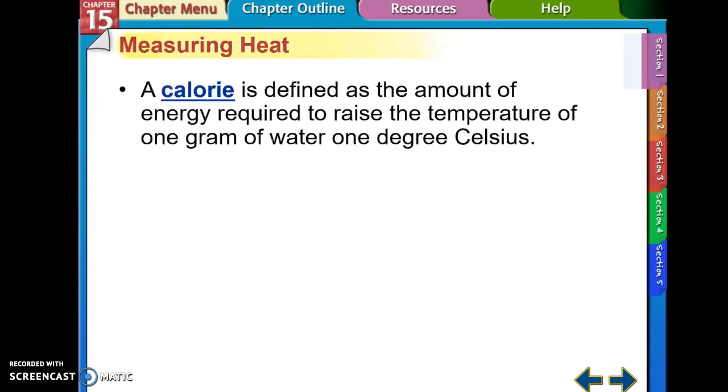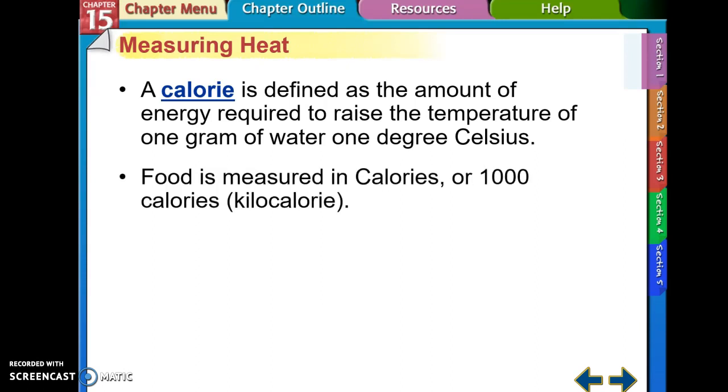When we measure heat, typically we're going to use little c calories, and that's the amount of energy required to raise the temperature of 1 gram of water 1 degree Celsius. But this is where things get confusing. There are 1,000 heat calories in a nutritional calorie that we measure food in. Nutritional calories are also measured in kilocalories in other countries other than the United States. And that makes sense because the prefix kilo means that it is 1,000 times bigger than the base. So you've got 1,000 heat calories in a nutritional calorie. You've got 1,000 heat calories in a kilocalorie, which means that a nutritional calorie is equal to a kilocalorie.